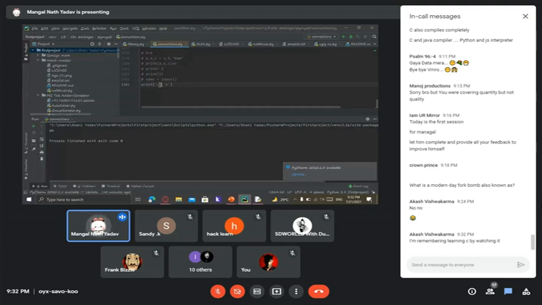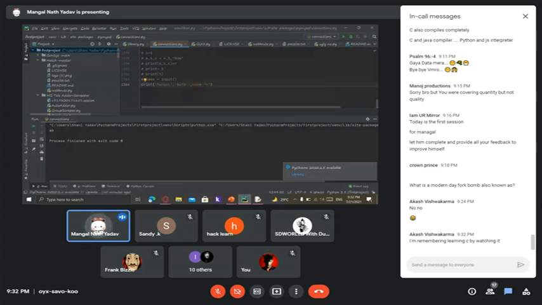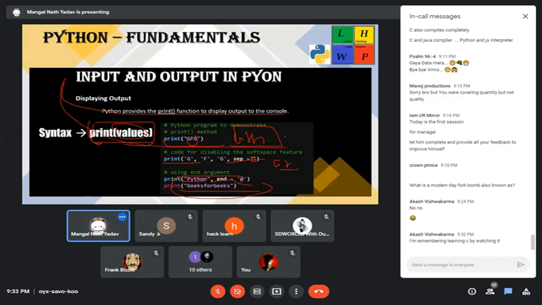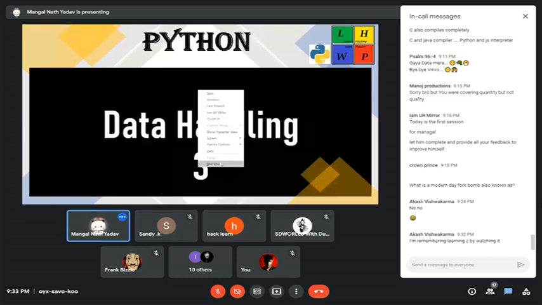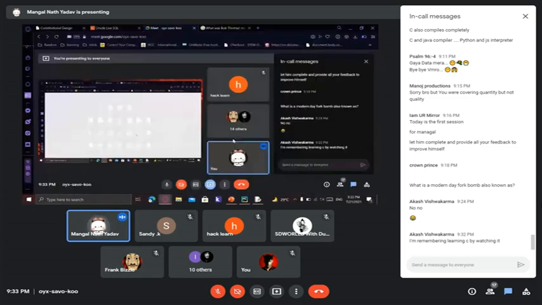We can use anything here, like that, and I will use separator equals plus, like that. There it shows the plus in between them, where I have given nothing. I've given nothing, but it printed the plus because I gave that separator equals plus. Okay, that's the output and input. That's it for today.